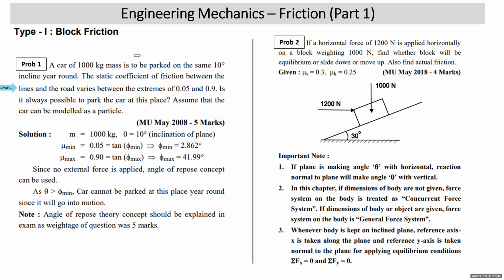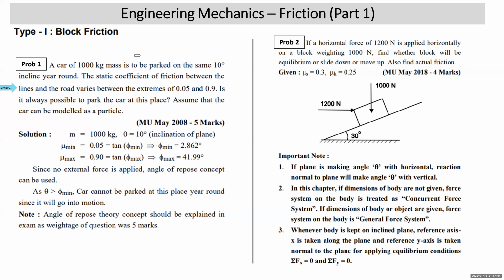Anyway, now, in this chapter, what you need to remember is that if the dimensions of the body are not given, it is to be treated as a particle. Of course, this assumption is applicable in the entire subject, but right now its significance is there. That means we have to consider the force system as concurrent.